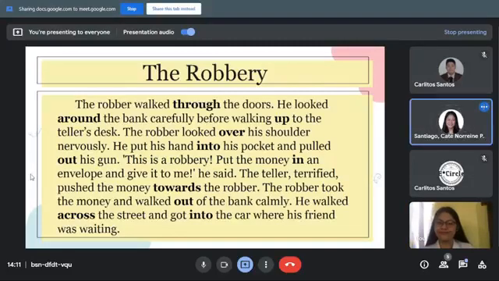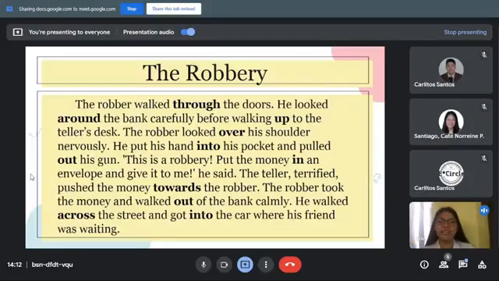Yes, ma'am. The robbery. The robber walked through the doors. He looked around the bank carefully before walking up to the teller's desk. The robber looked over his shoulder nervously. He put his hand into his pocket and pulled out his gun. "This is a robbery. Put the money in an envelope and give it to me," he said. The teller, terrified, pushed the money towards the robber. The robber took the money and walked out of the bank calmly. He walked across the street and got into the car where his friend was waiting.